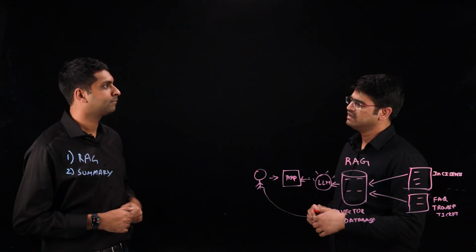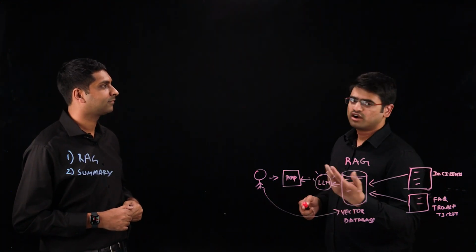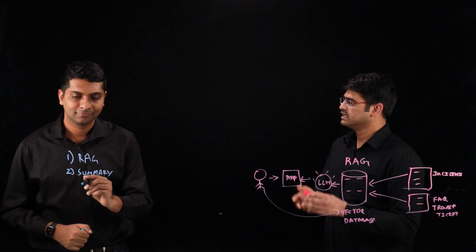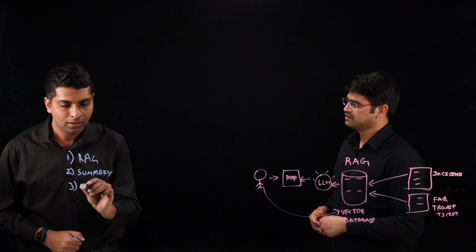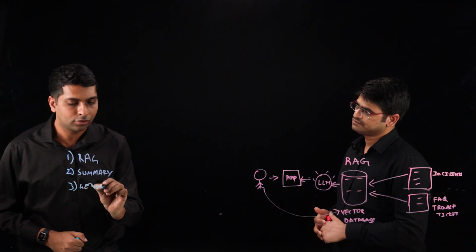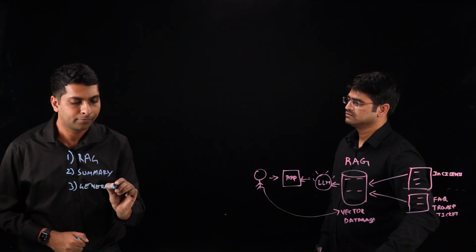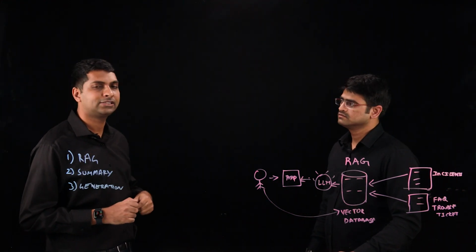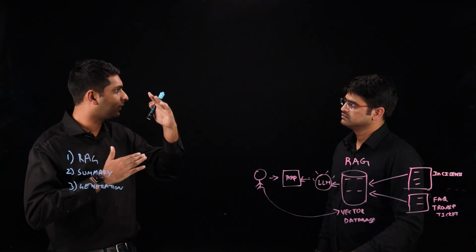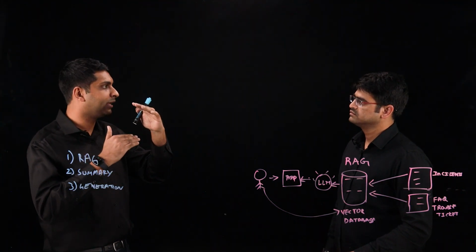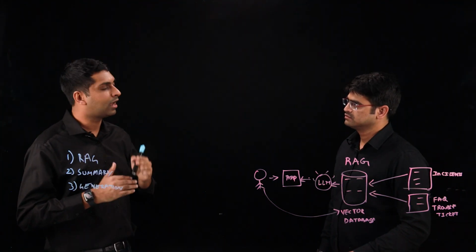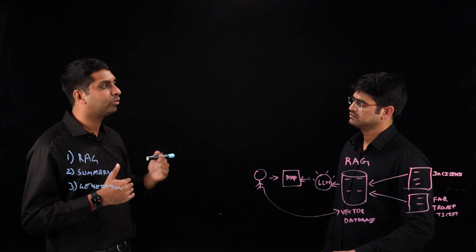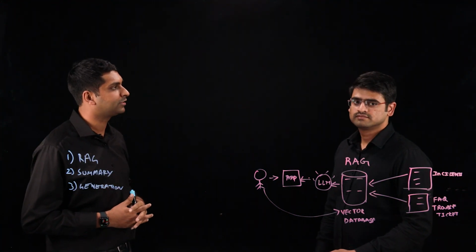That is great, but in certain instances where the NOC engineer needs to actually create a trouble ticket to be able to solve a particular issue, can we have generative AI help in that aspect? Absolutely. So we can also do things like generation of particular fields in a trouble ticket. So let's say we have a trouble ticket with a whole lot of fields where there are some text fields, some other fields that a large language model can automatically pre-populate for a NOC engineer to quickly review and submit the information. That is great.